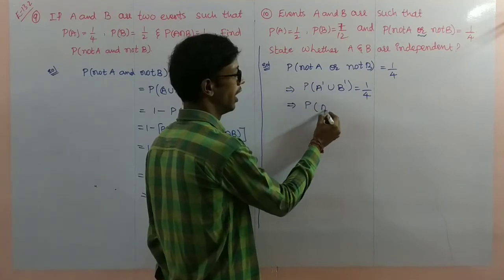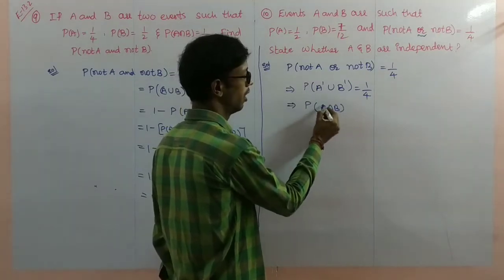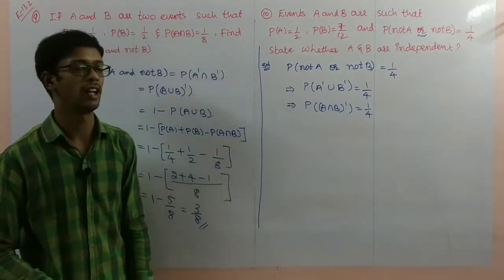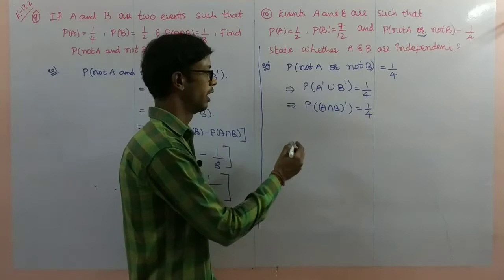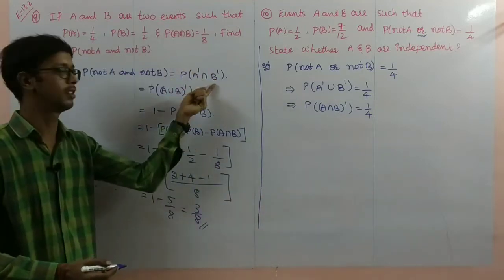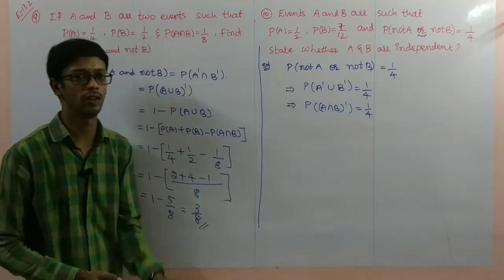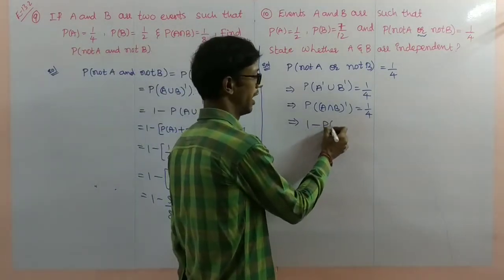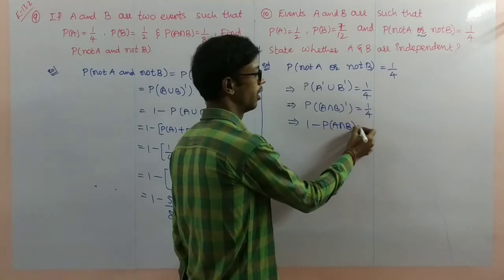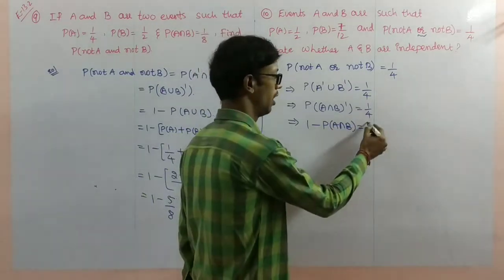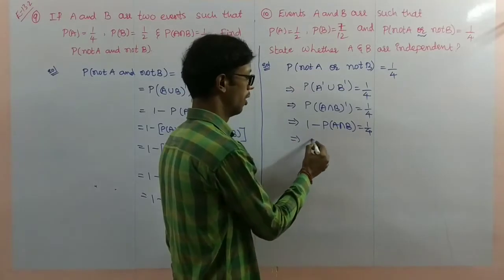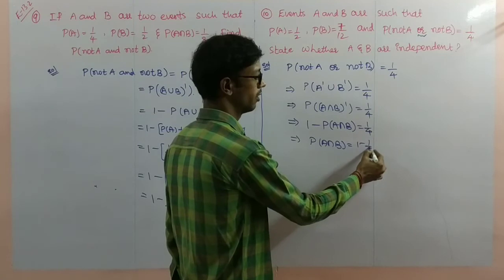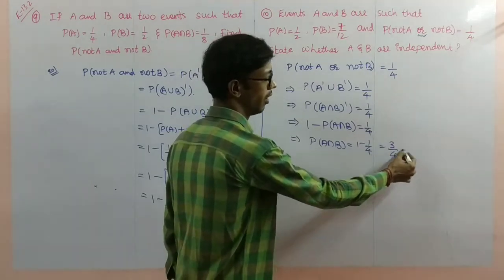Probability of (A intersection B) complement is equal to 1 by 4. Union is there, so the intersection whole complement you will get. Here we already discussed that the intersection is separate and we write the whole complement, and we wrote union there. So similar property. So 1 minus P of A intersection B is equal to 1 by 4. Probability of A intersection B is equal to 1 minus 1 by 4, that is 3 by 4.